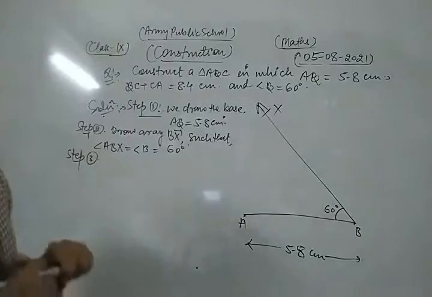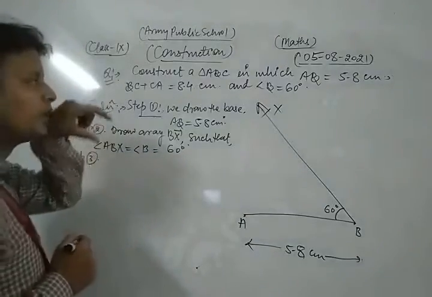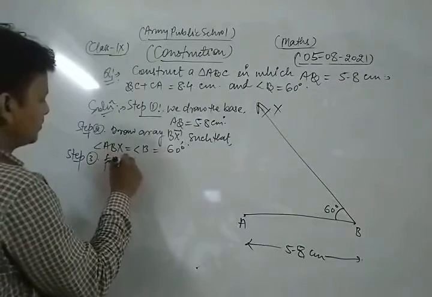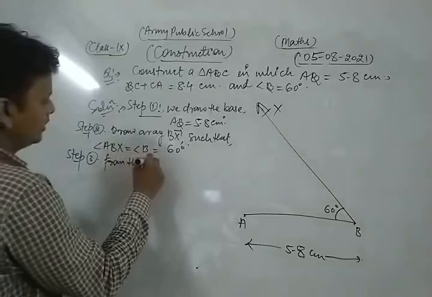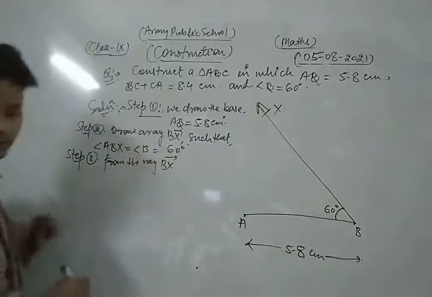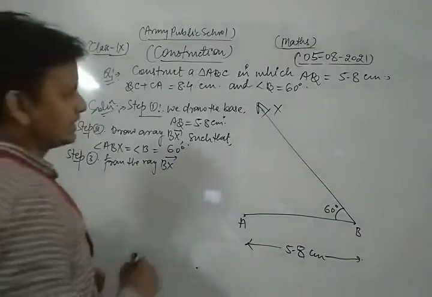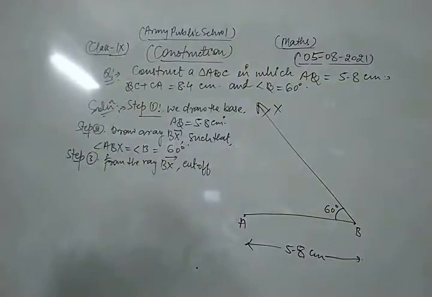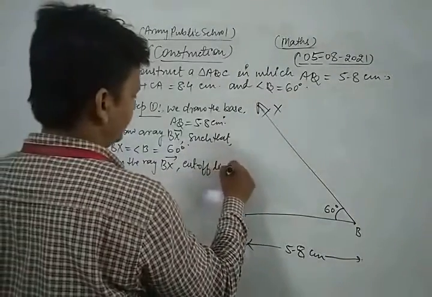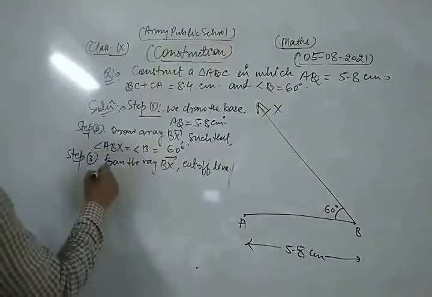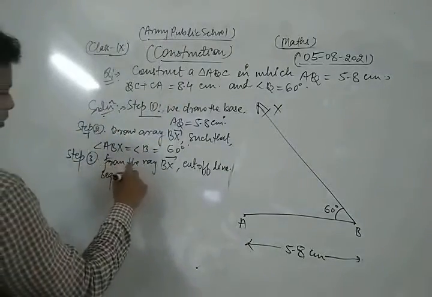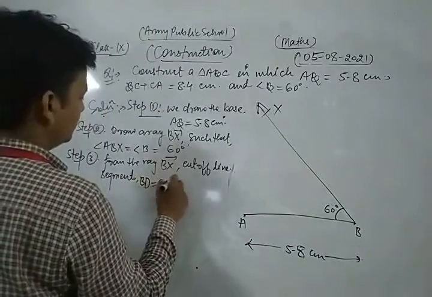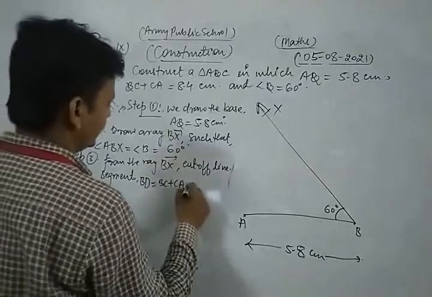So from the ray BX cut off line segment BD is equal to BC plus CA, that is 8.4 centimeter.